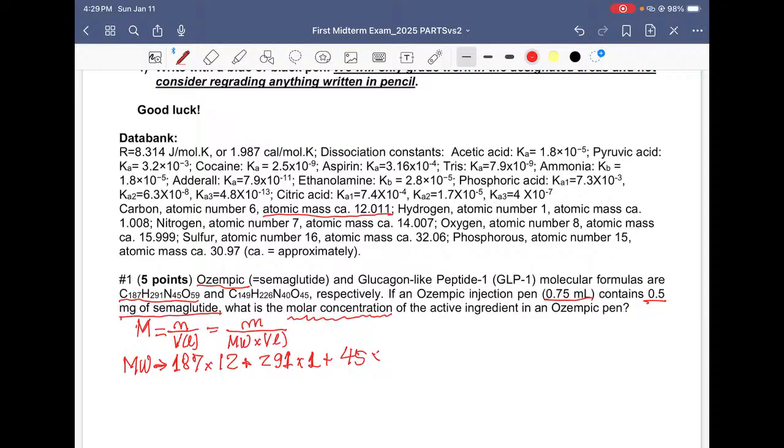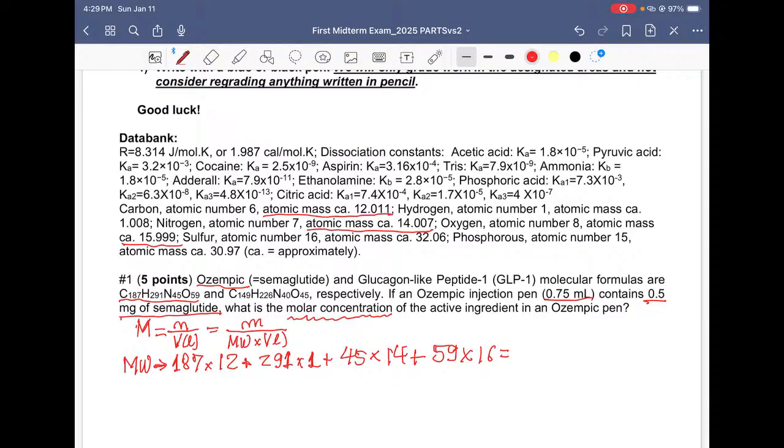And the nitrogen is 45. What's the atomic mass of nitrogen? We go here, there's atomic number. If you take that, you are going to get it wrong. And there's the atomic mass of nitrogen, which is 14, so times 14. Plus the oxygen now, which is 59, times what? What's the atomic mass of oxygen? Atomic number is 8, atomic mass is 15.999, so essentially 16.